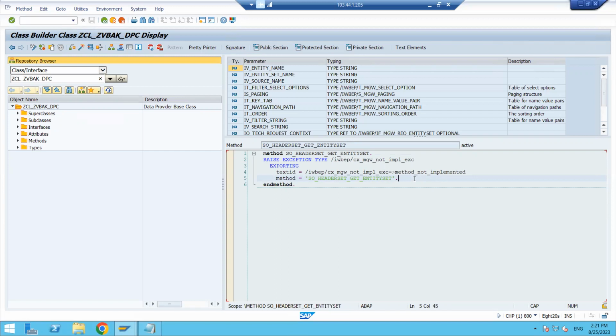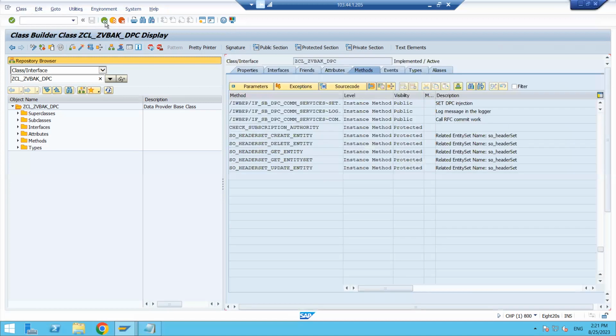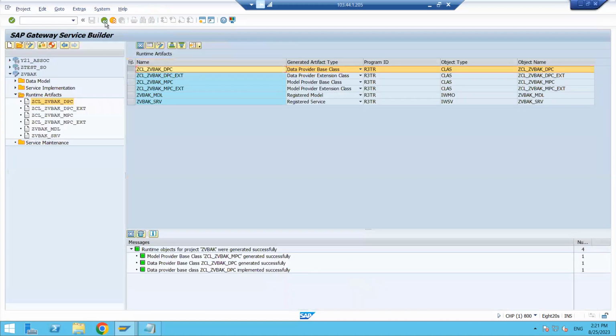SAP will propose some standard code here. The custom code it will erase, and it will put the standard code only. Even if you write it, there will be no use. Some technical person will click on the generate button, and at that time all the code will be lost, right? So don't go to the DPC class. We have to go to the DPC extension only.